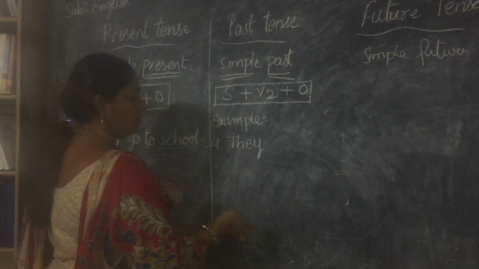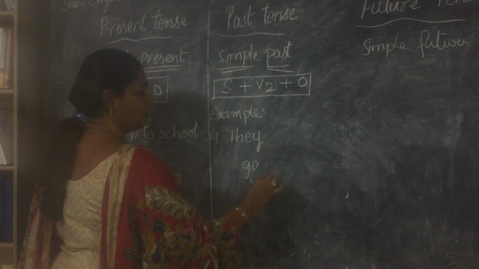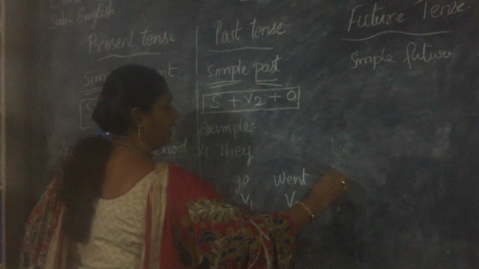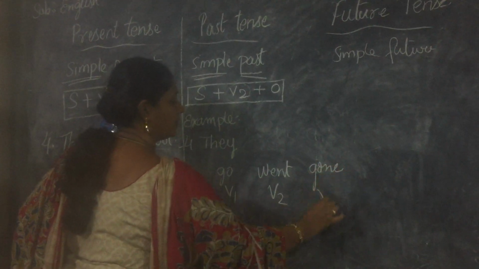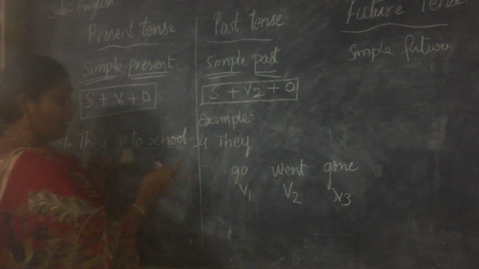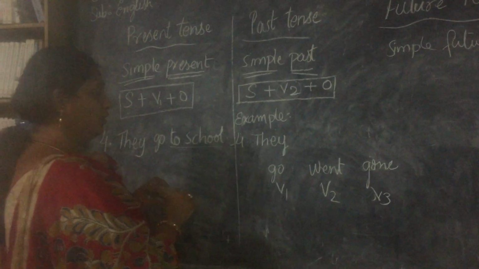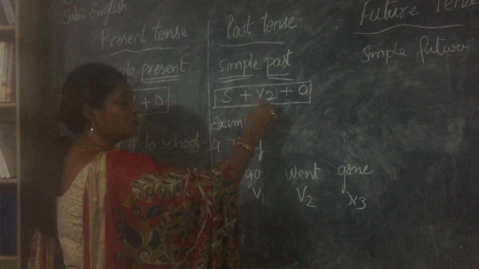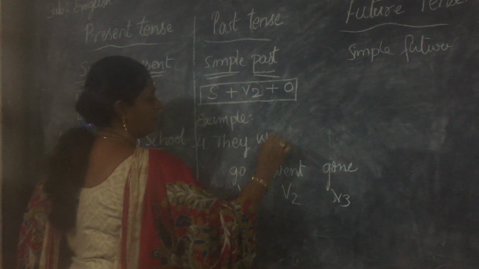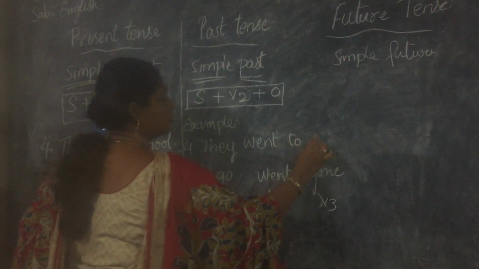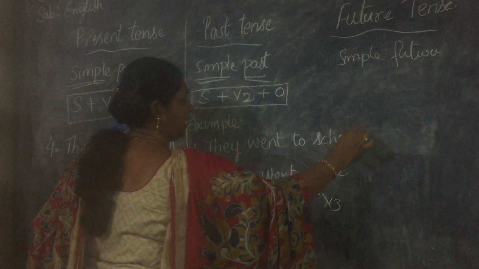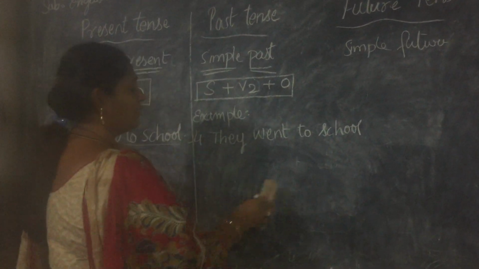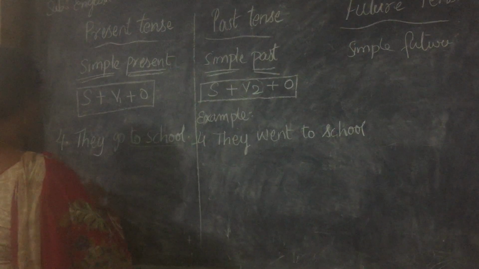So go becomes V1, went becomes V2 and gone becomes V3. So these are the verb forms. In this sentence, because the structure says you have to use V2, then they went to school. Now, we are saying they went to school. We are not giving any timeline. Okay? They went to school. Next one.